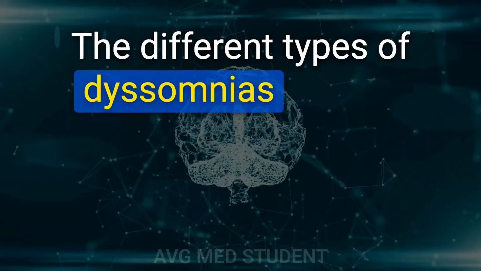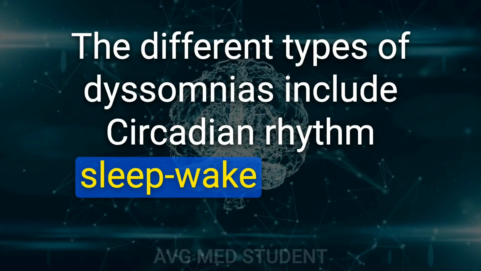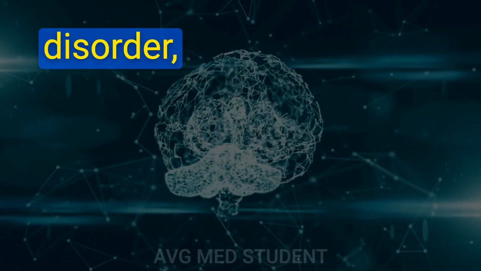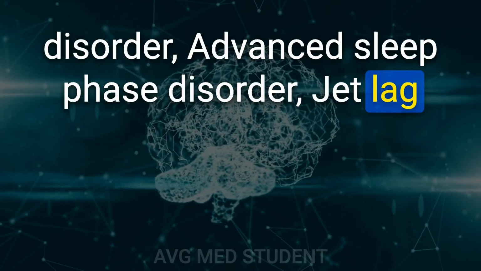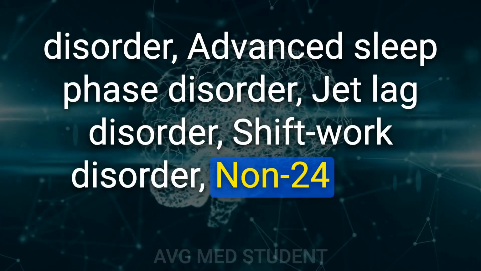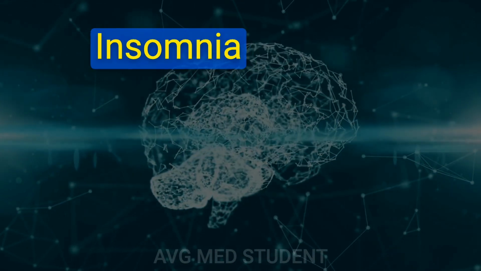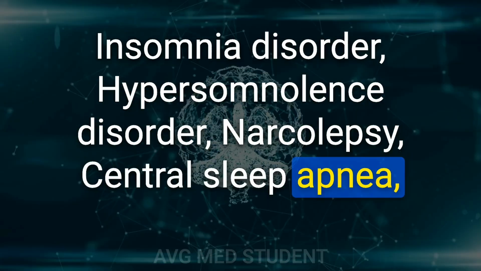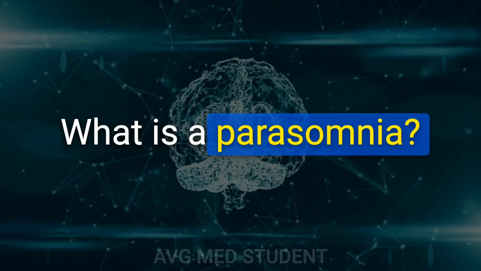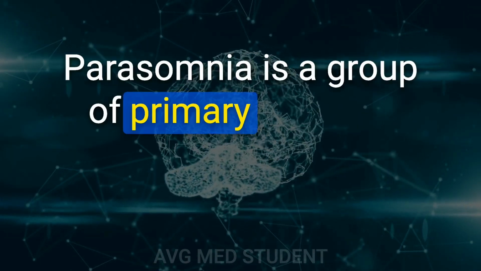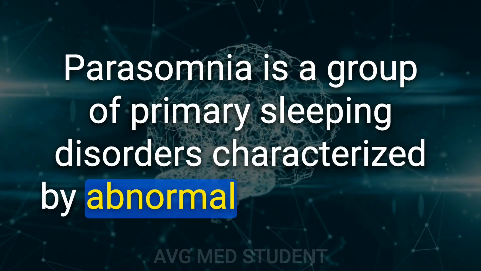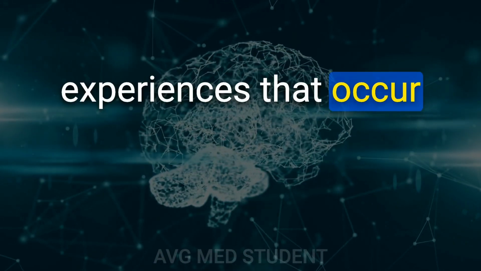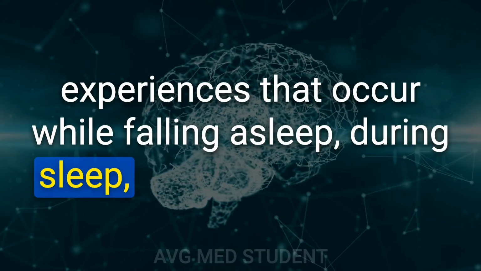What are the different types of dyssomnias? The different types of dyssomnias include circadian rhythm sleep-wake disorder, delayed sleep phase disorder, advanced sleep phase disorder, jet lag disorder, shift work disorder, non-24-hour sleep-wake disorder, insomnia disorder, hypersomnolence disorder, narcolepsy, central sleep apnea, obstructive sleep apnea. What is a parasomnia? Parasomnia is a group of primary sleeping disorders characterized by abnormal behaviors or experiences that occur while falling asleep, during sleep, or while waking up.